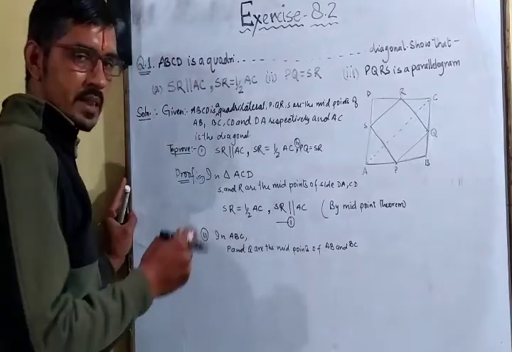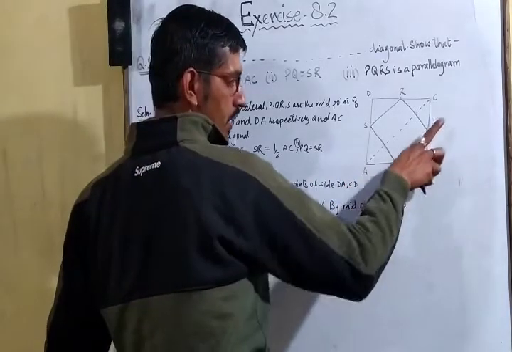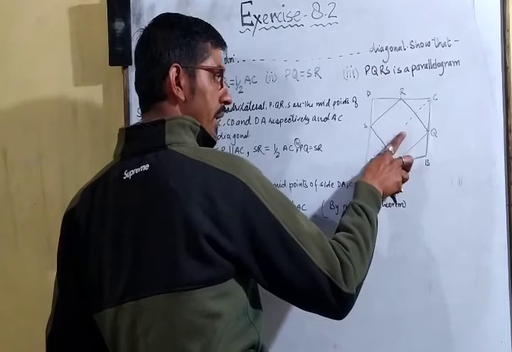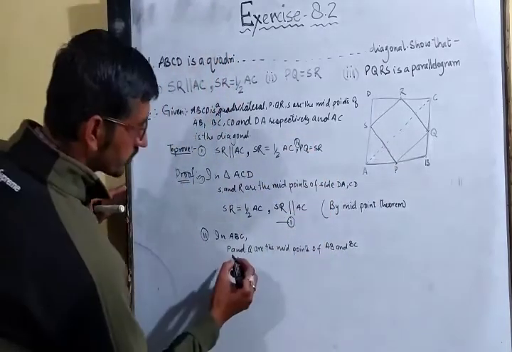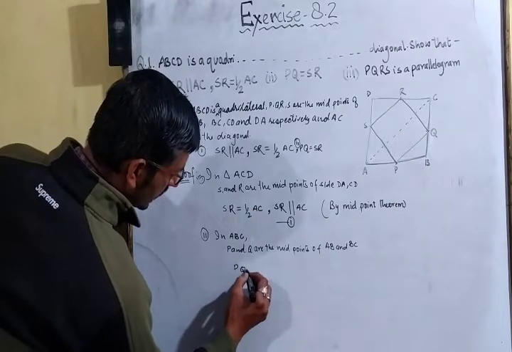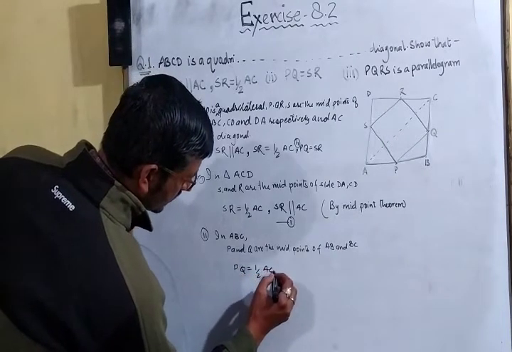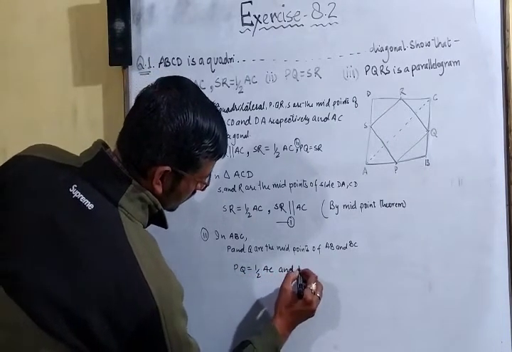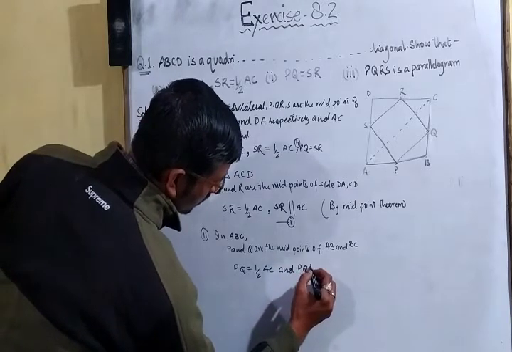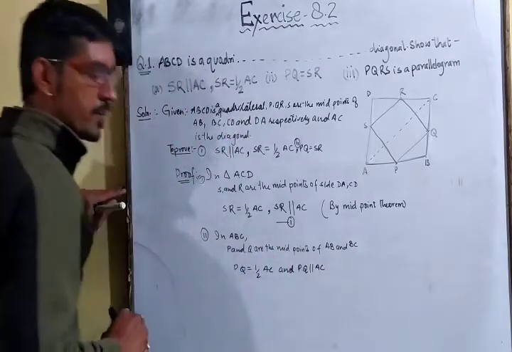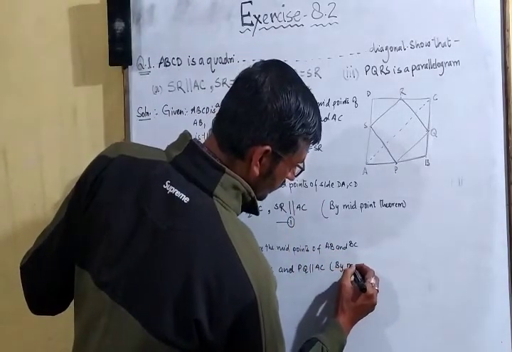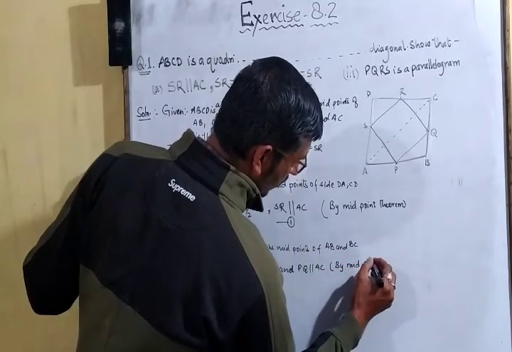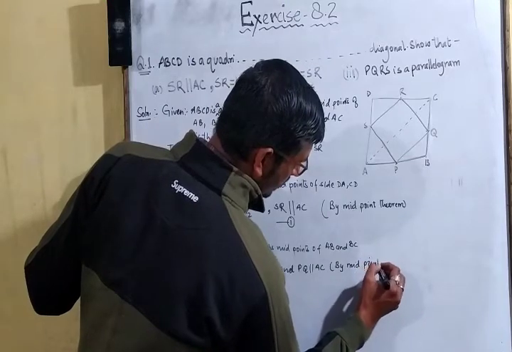So what does the theorem say? The line segment formed from the midpoints will be parallel to this side as well as equal to half of it. So PQ is equal to half of AC and PQ will be parallel to AC. Again you will write the reason: by midpoint theorem.